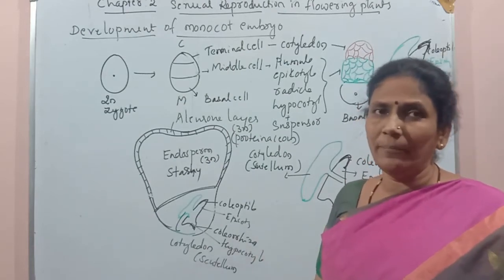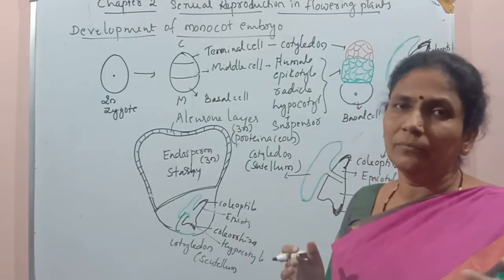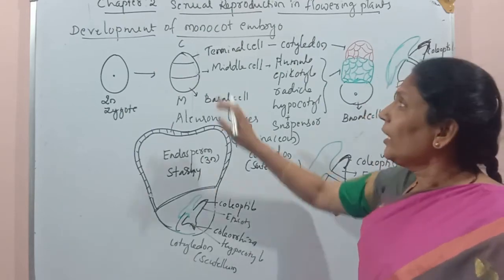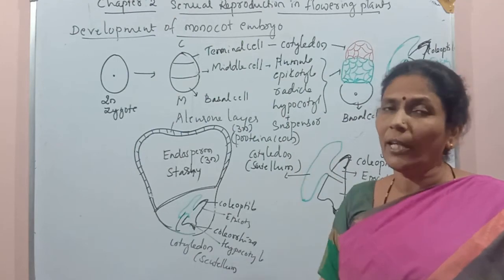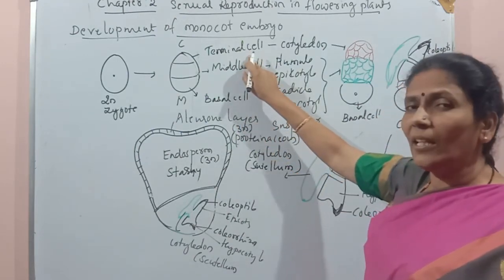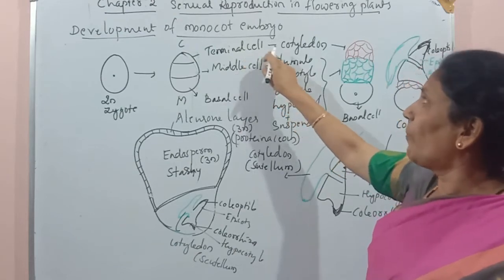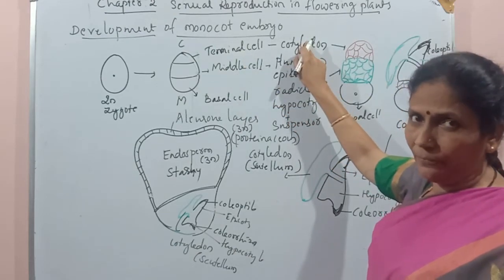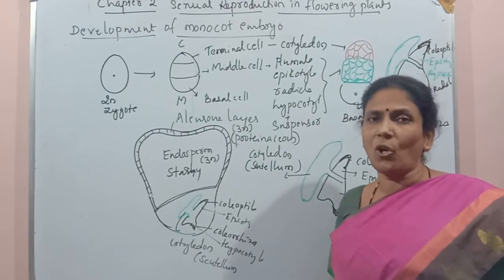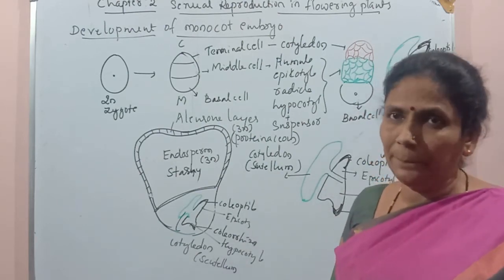So dermatogen, hypocotyle, epicotyle, plumule, all those parts are derived from the terminal cell in dicot embryo. But in monocot embryo, the terminal cell is used only in the formation of cotyledon. Only cotyledon is derived from this terminal cell. Other parts are not derived from this cell.